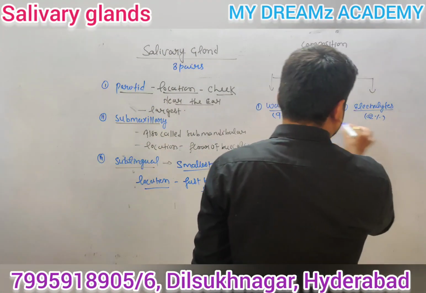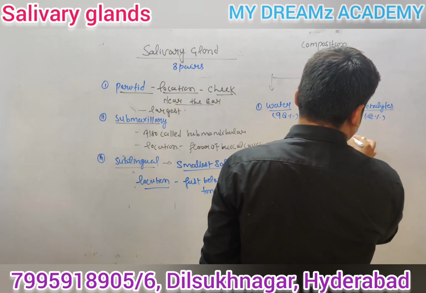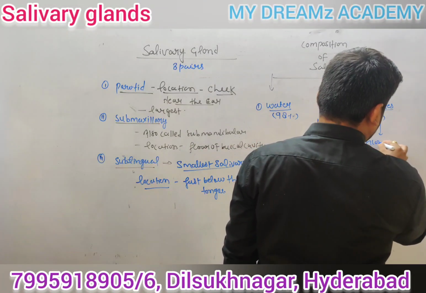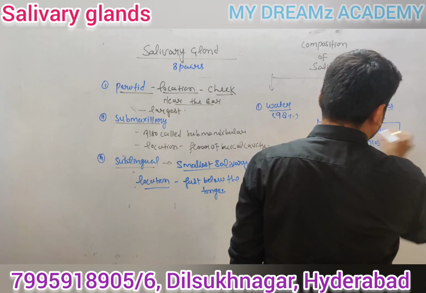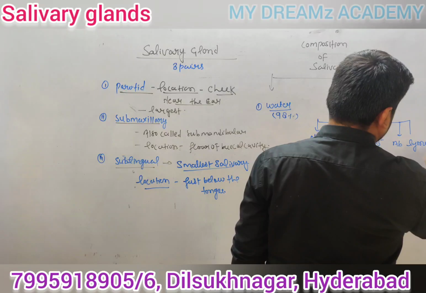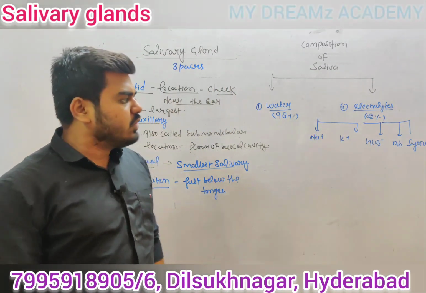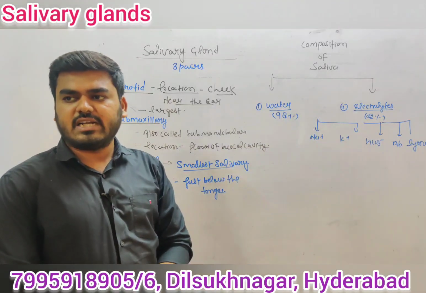The electrolytes part includes sodium, potassium, bicarbonate, antibodies, lysozyme, and other enzymes. All of these are considered under the electrolytes.